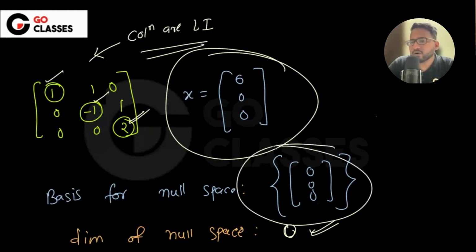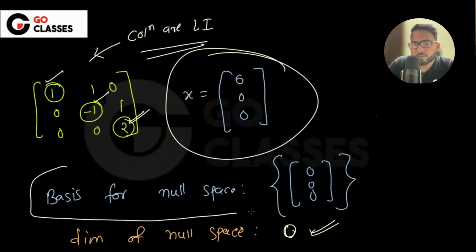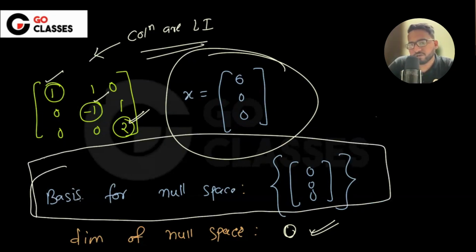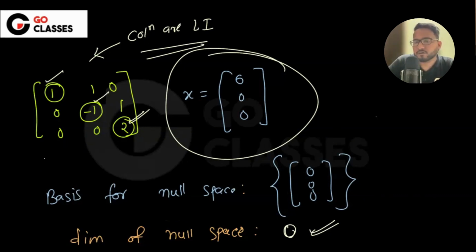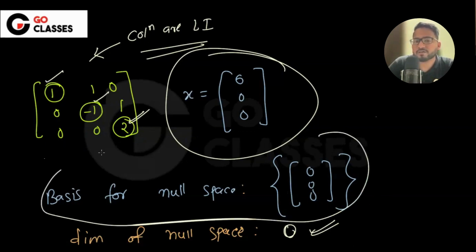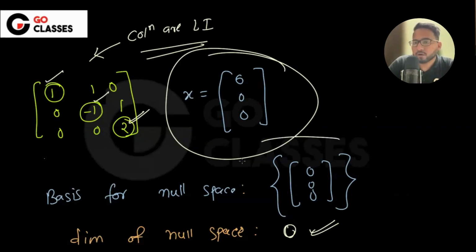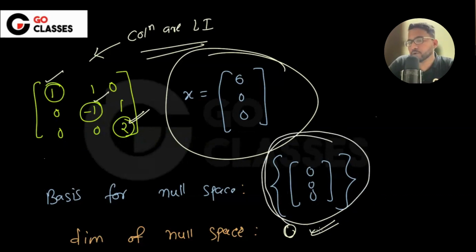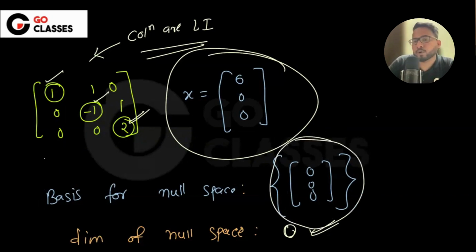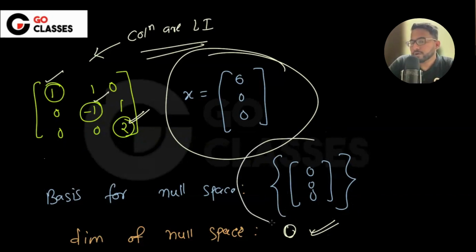No, whether this is dependent or independent doesn't really matter. By default we call it the basis. That's fine, we can call this the basis. If this is the only zero vector, you can consider the zero vector as an exception. For the basis, we can call this a zero dimensional basis. You are asking why we are calling this a basis, because we have the zero vector here. Yeah, but you can consider this is by definition. We can have the zero vector in the basis, and if the zero vector is present, we call it a zero dimensional basis. This is by definition.